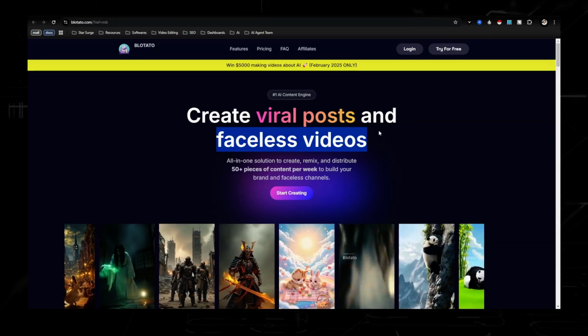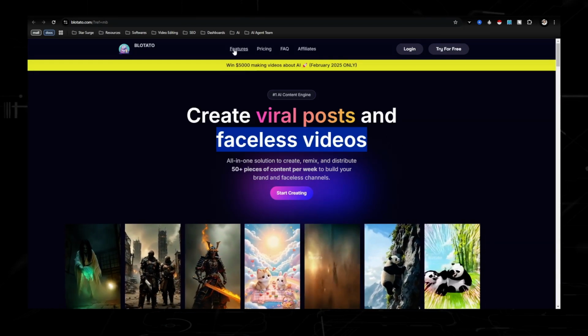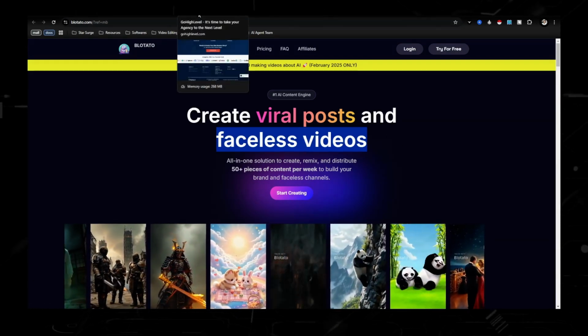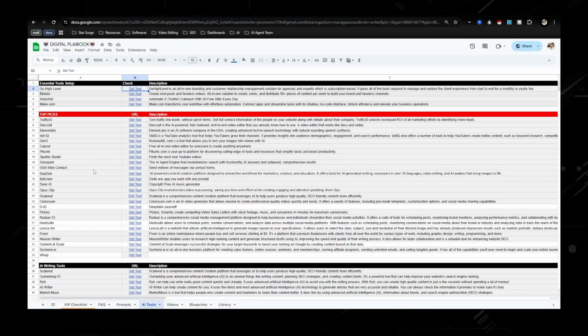So if you can't find it, then unfortunately you will have to start promoting a different tool, but that is very highly unlikely. All the tools on this checklist do have an affiliate program, so that should not be a problem. So you have your tool, you have your website, you have your affiliate code that you're able to promote. Now it's time for the content.